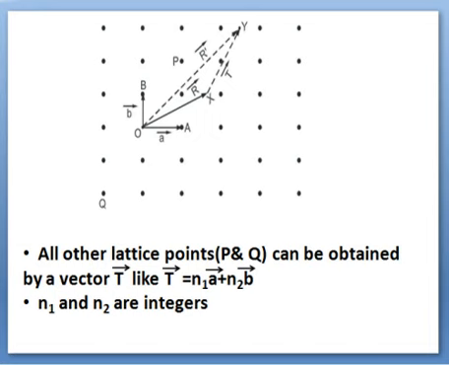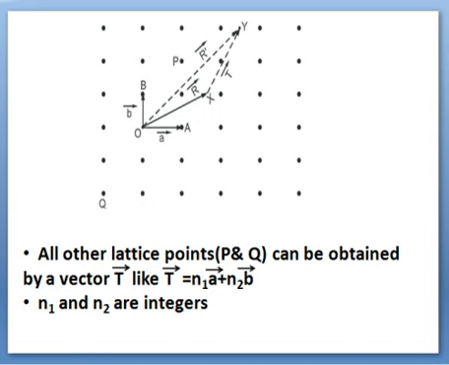In order to understand the position of P and the position of Q with the help of A and B: for P, along the x-axis, that is along OA, we have to travel a distance of 1 into A units, while along the y-axis, we have to move 2 steps. Therefore, the position of P can be described as 1A plus 2B.